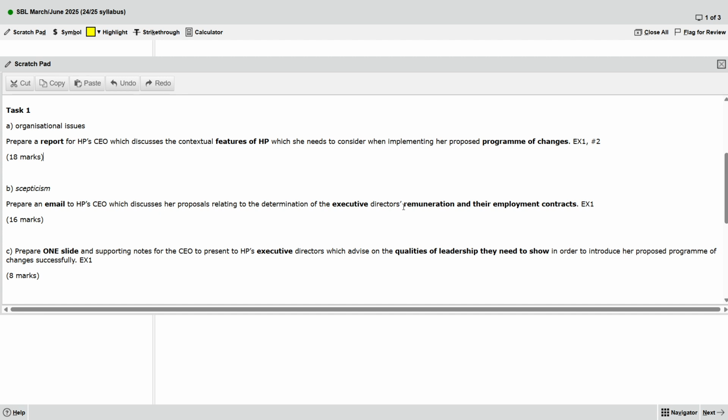Okay. Remuneration and employment contracts. Yeah, this one is a bit technical. So I put it as hard question. So let's see, quality of leadership that needs to be shown. Yeah, this one is confirm a hard question, because leadership, right?